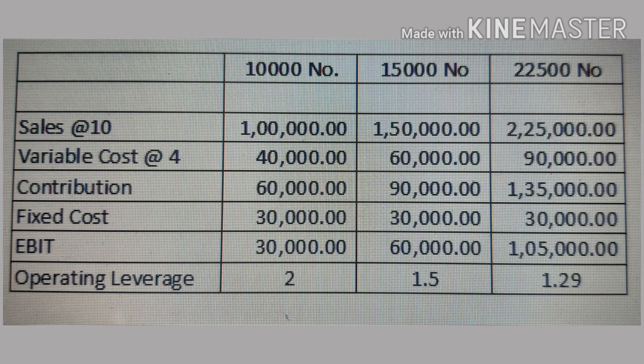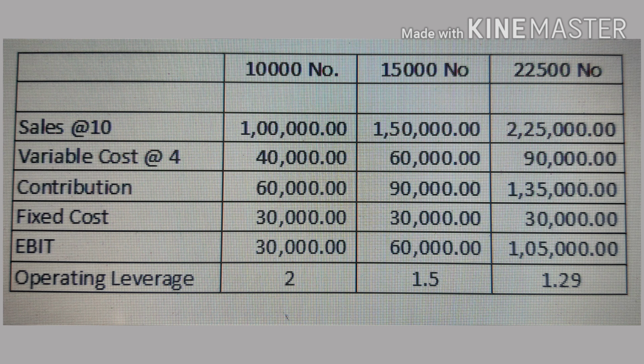This relationship works back also. From 15,000 to 10,000, the change is 33.33% down. So there will be a downward change in the EBIT also. That is 1.5 into 33.33%, that is 50%. As you can see from the figures, the EBIT has come down from 60,000 to 30,000. That is a 50% decrease in the EBIT. So the formula works both forward and backward. And again, I remind you that the operating leverage is sales specific. It will be applicable only at a particular point of sale.